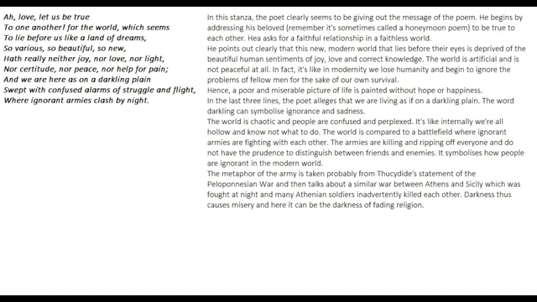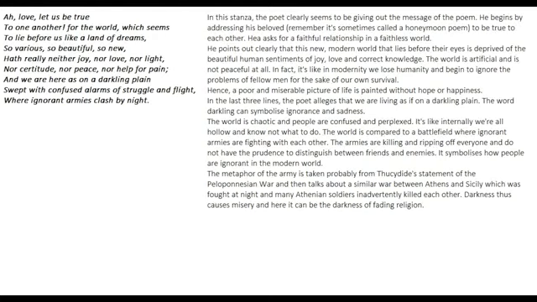This modern world is not a good place to be in. Okay, so he says that at least if this is not a good place to be in, at least you can make yourself a good person. This is what you can think of the poem implies. He points out clearly that this new modern world that lies before us, before their eyes, is deprived of the beautiful human sentiments of joy, love, and correct knowledge. The world is artificial and is not peaceful at all.